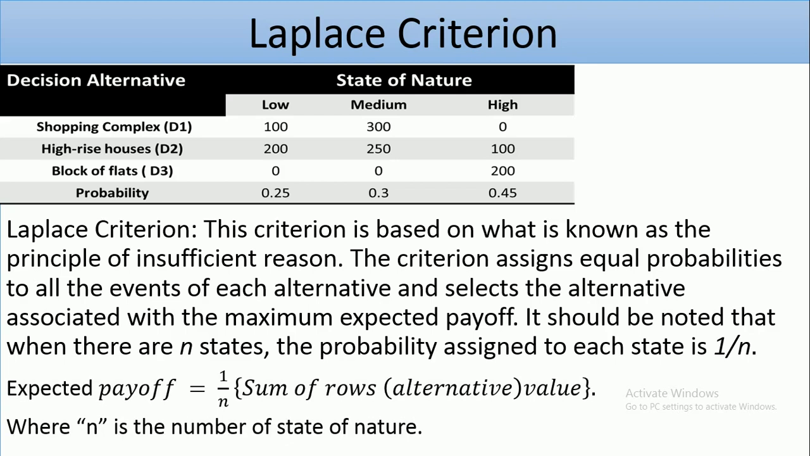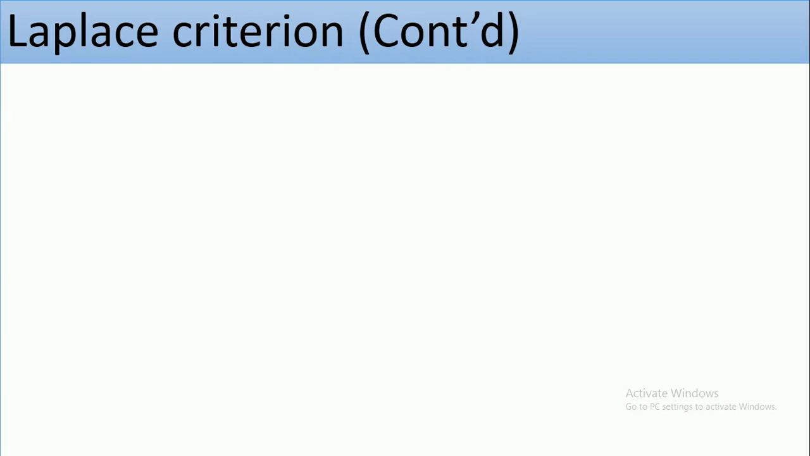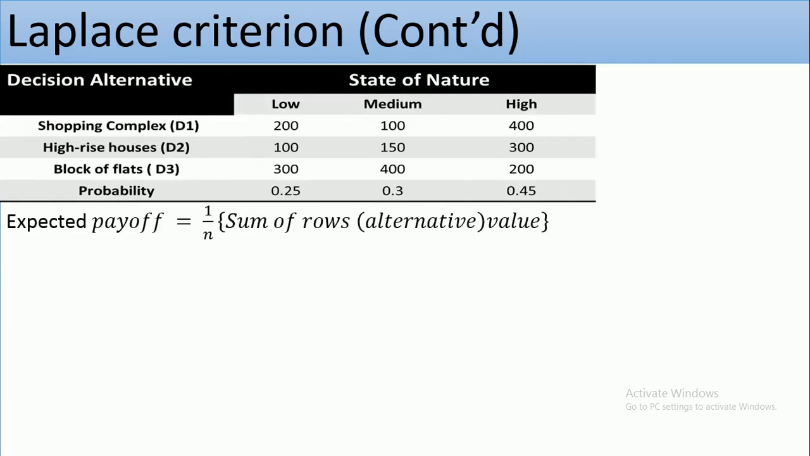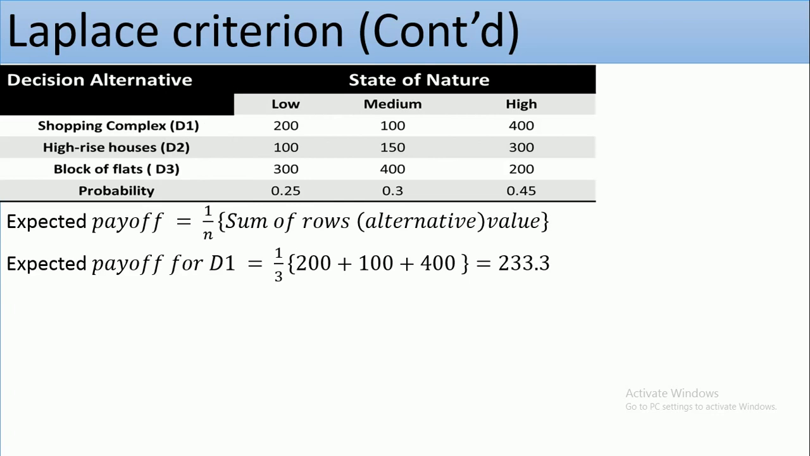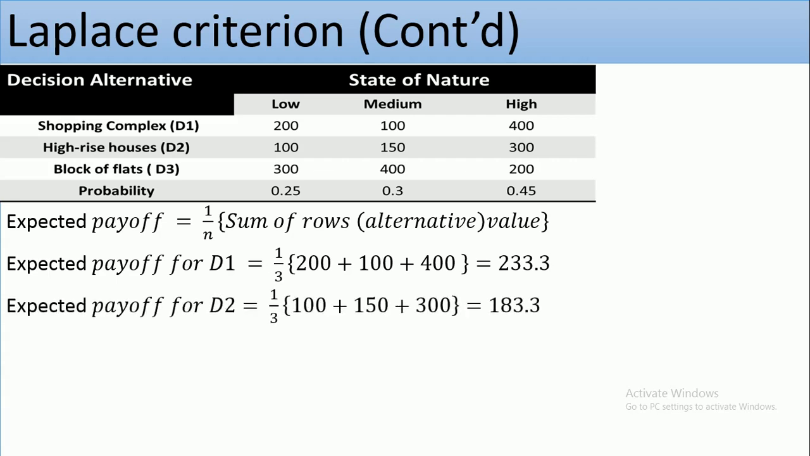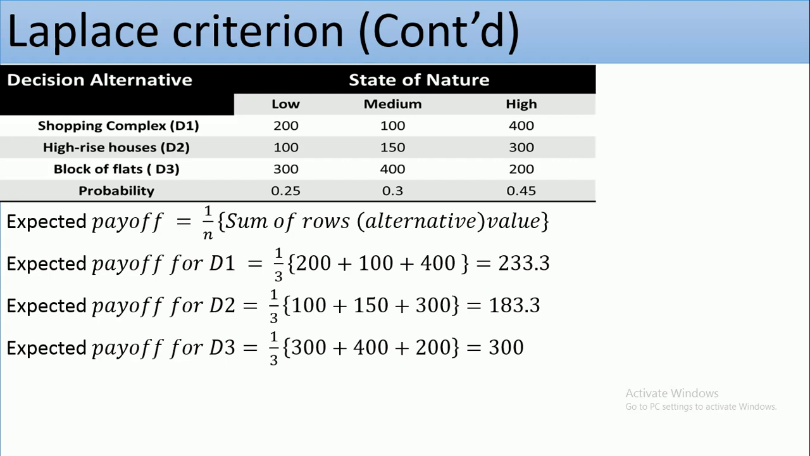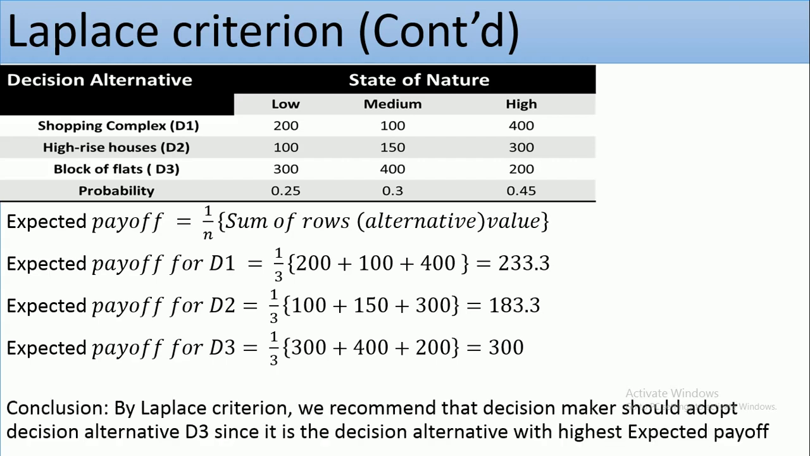So I come up with this formula from the understanding of Laplace criterion. We have 3 states of nature, so that's 1 over 3. For expected payoff D1, 1 over 3 times 200 plus 100 plus 400, you get 233.3. Expected payoff for D2 is 183.3, expected payoff for D3 is 300. So you choose the highest of these. So we have been able to justify that by the Laplace criterion, D3 should be adopted because it has the highest expected payoff.